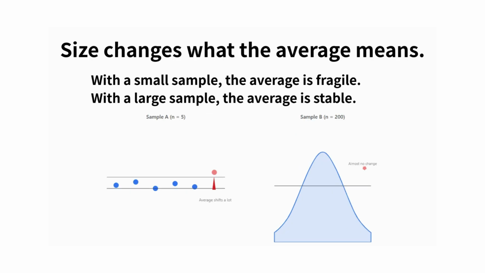Look at what happens when we slightly change the data. In a small sample, one extra data point can shift the average a lot. The average feels precise, but it's actually fragile. In a large sample, the same small change barely matters. The average becomes stable, because many data points balance each other out. So the number itself doesn't tell the whole story. We have to ask how easily that number could change. Sample size doesn't change the calculation. It changes what the calculation is worth.